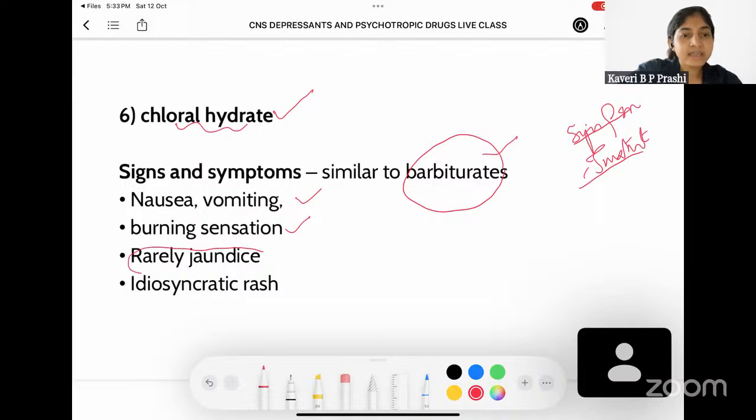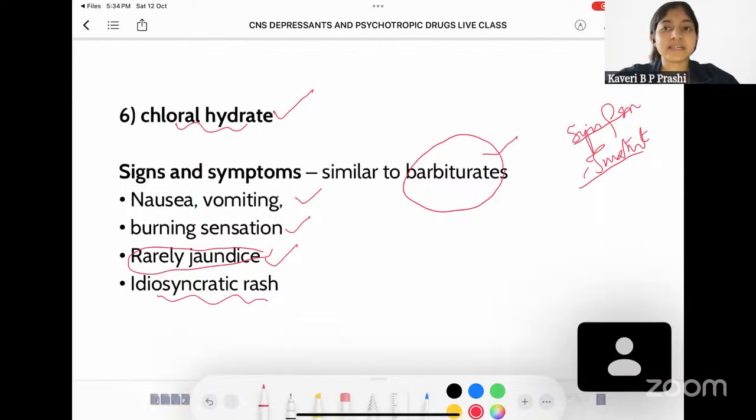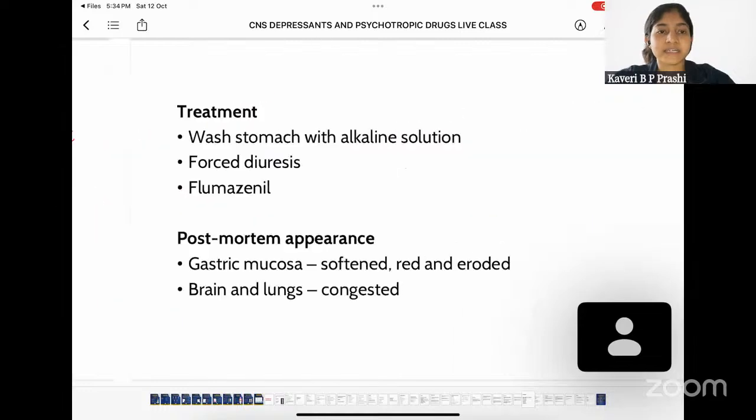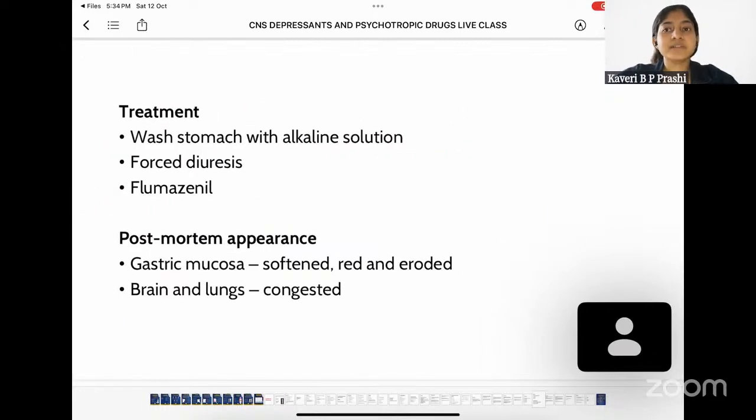And rarely, when the amount consumed is too much, the person can also present with signs of jaundice, which is a later sign. And also there could be an idiosyncratic rash as a side effect seen on consumption of chloral hydrate. Now coming to the treatment.